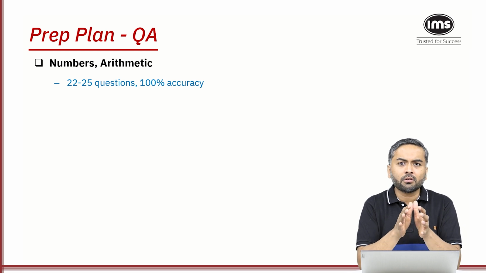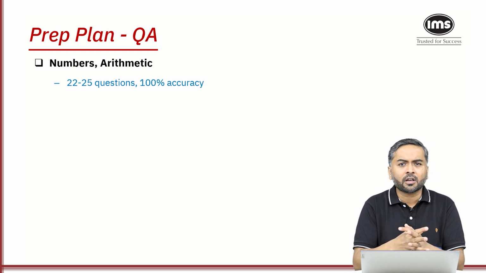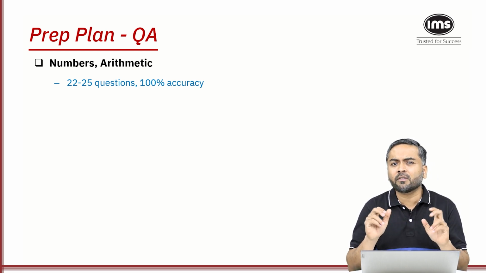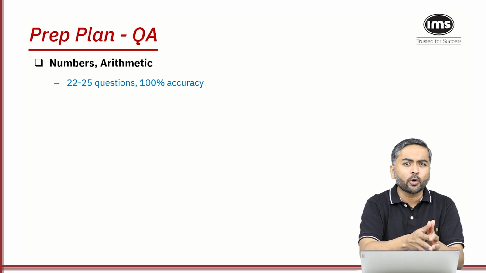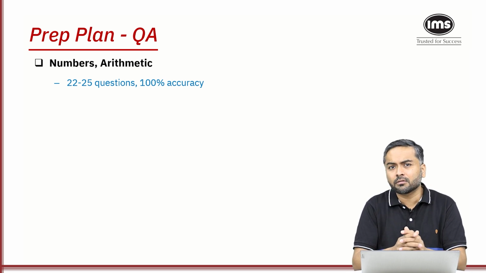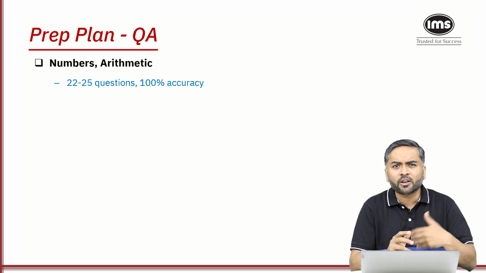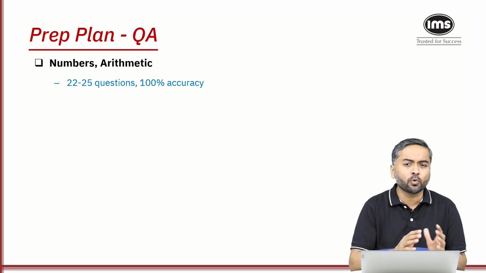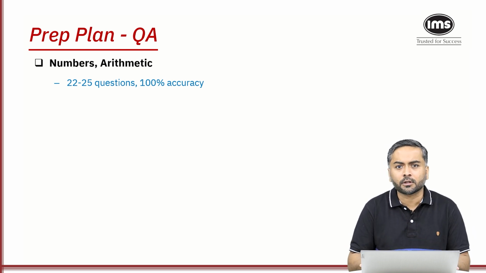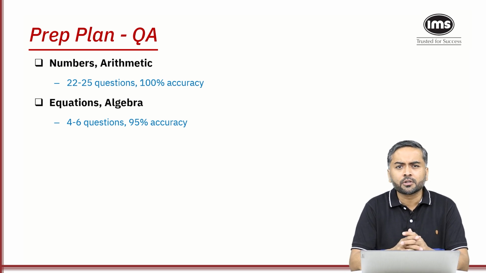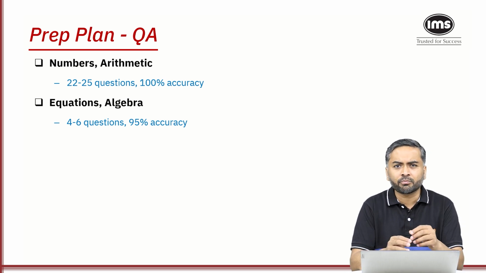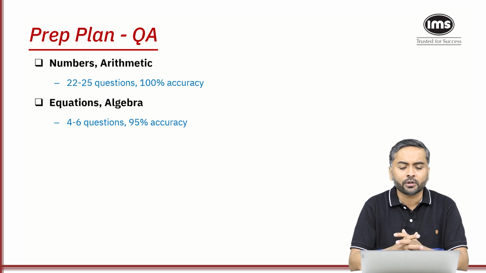And hence, having that 100% accuracy in arithmetic and numbers questions is very, very crucial. More than 50% of the paper is going to be arithmetic and numbers. Why not solve arithmetic and numbers on a regular basis so that you get bang on accuracy? Next we have linear equations, quadratic equations, surds and algebra, a couple of function questions.